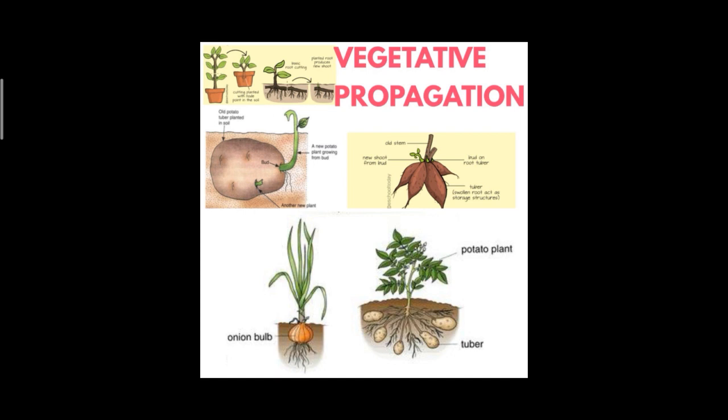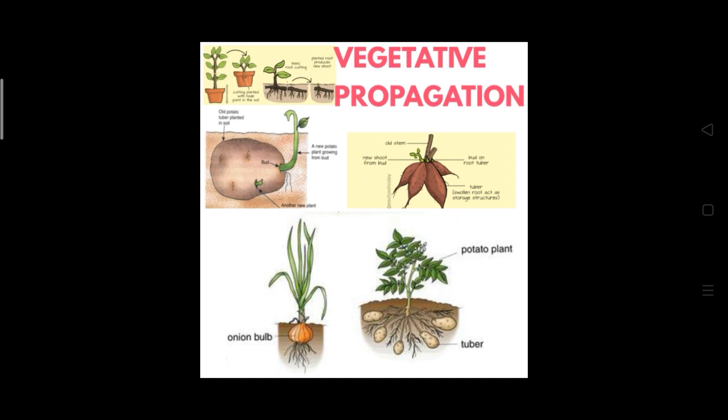So we have discussed some points of advantages here. Children, you should find some other points. Now we can discuss the disadvantages of vegetative propagation. In the advantages, we discussed that a healthy parent plant will produce healthy offspring. Here, in disadvantages, we can say that an unhealthy parent will produce unhealthy offspring.